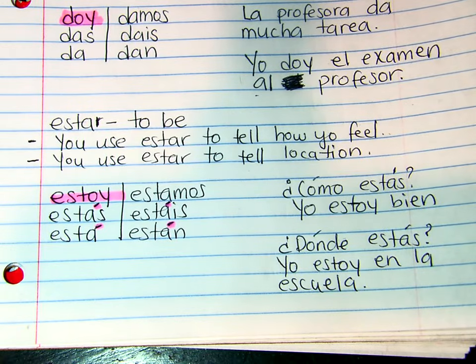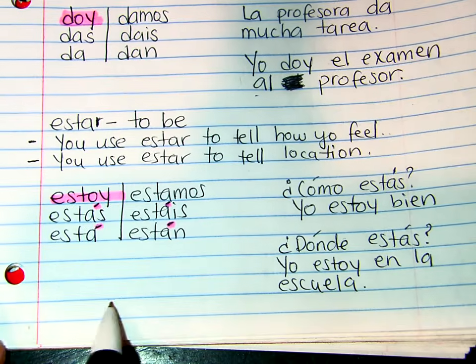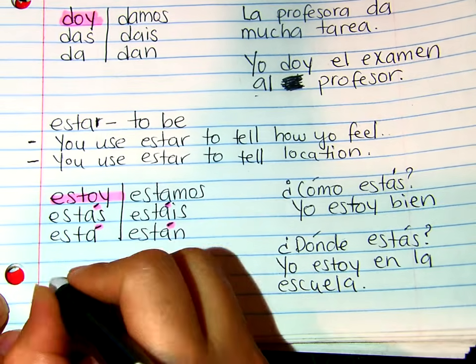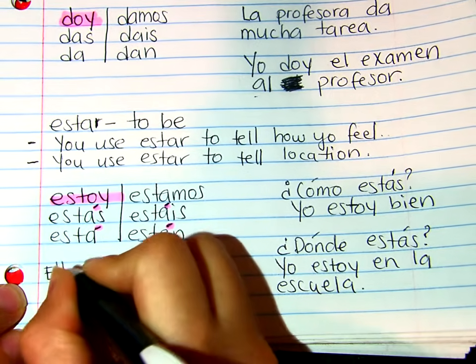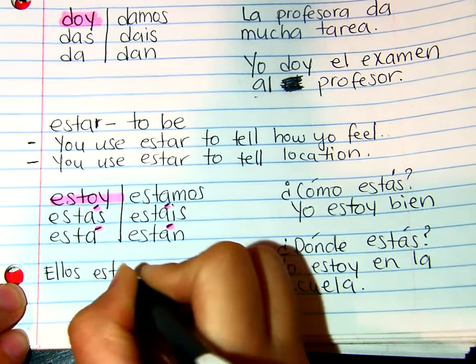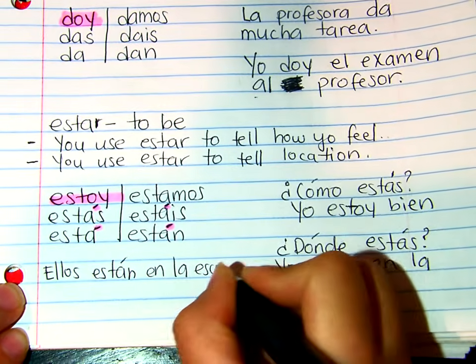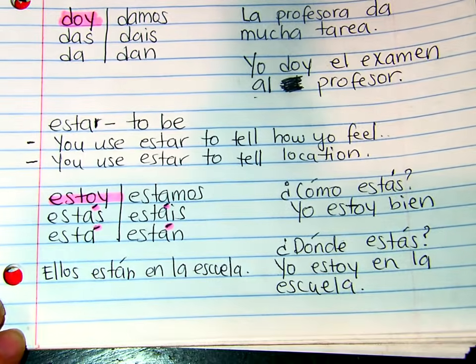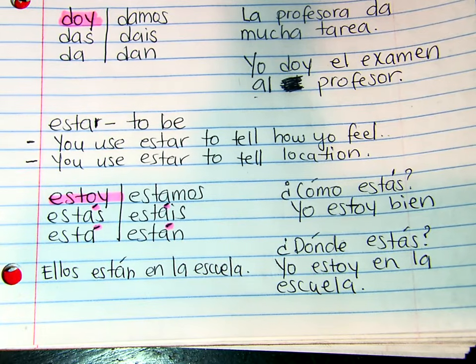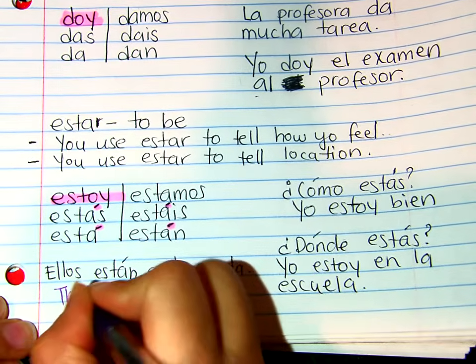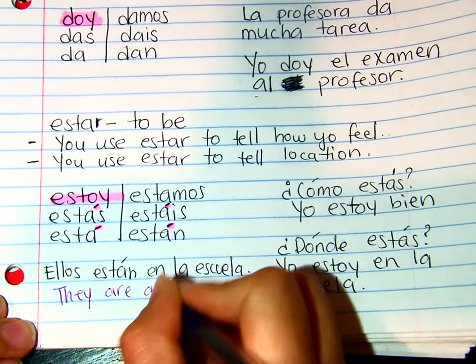Okay? But let's say you want to say that they are at school. You say ellos están en la escuela. You see that? Depending who you're talking about, that's the form that you choose. They are at school.